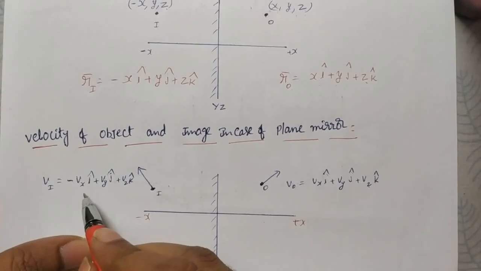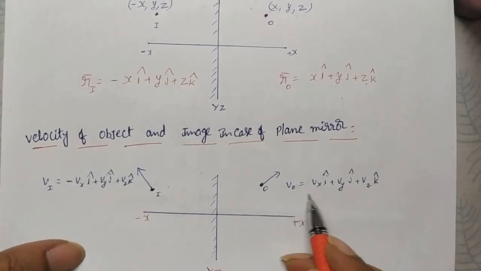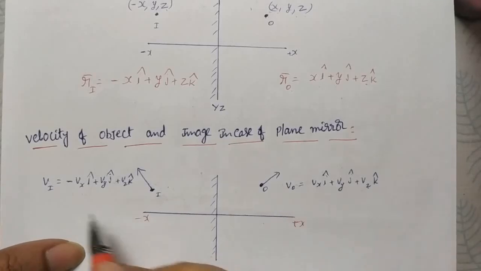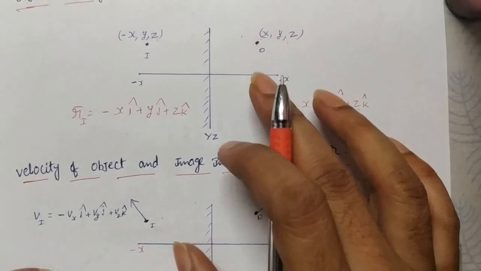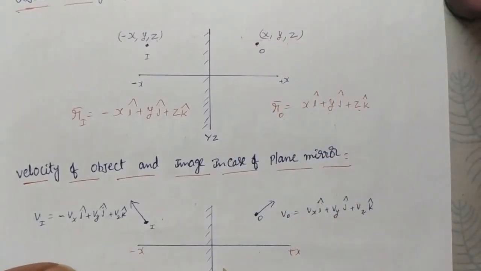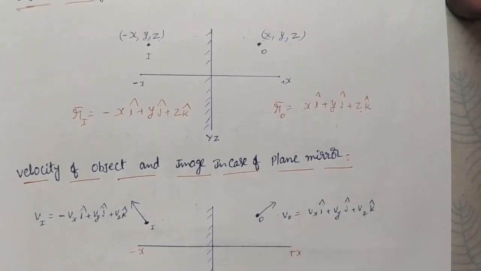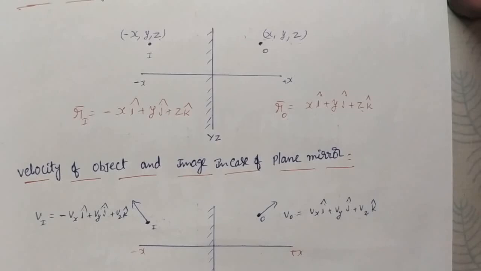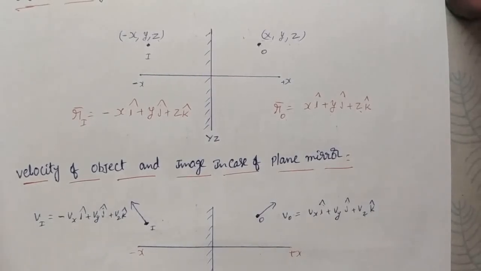That's why we get minus vxi. So if you know the object velocity, you can calculate the image velocity. In these cases, they usually give that the mirror is placed in the xy plane, yz plane or zx plane. In that case, whichever axis is perpendicular, that component you reverse, and the remaining you write as it is.